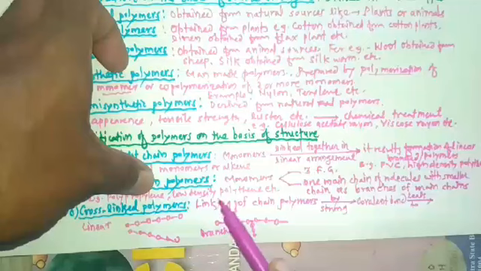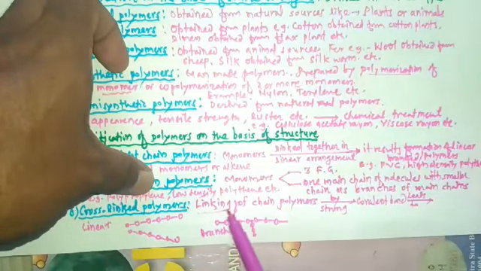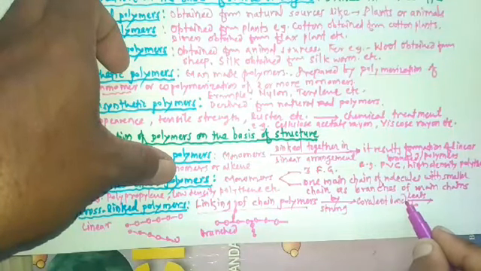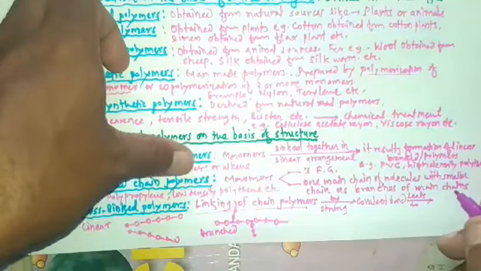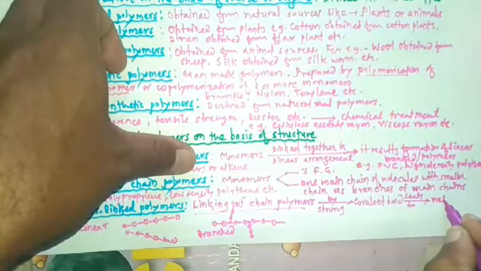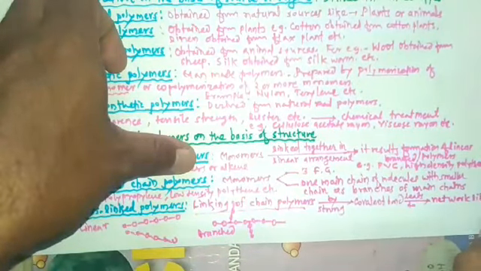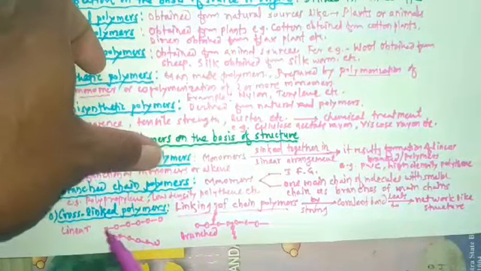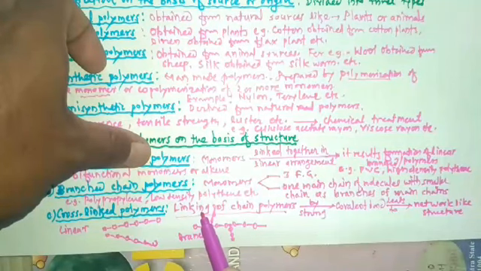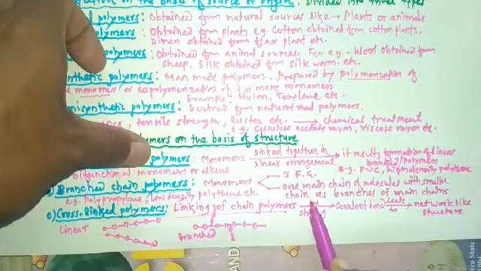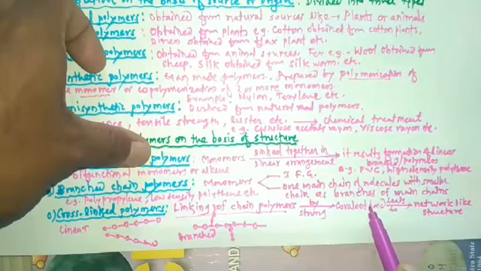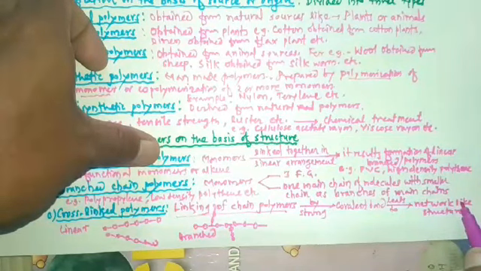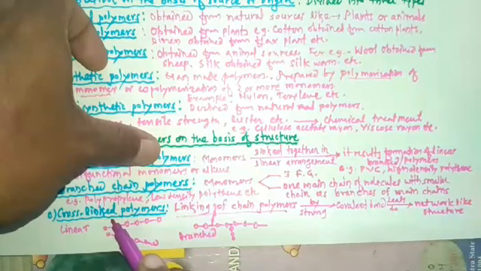In cross-linked polymers, linking of chain polymers by strong covalent bonds takes place, and it leads to a network-like structure. Such polymers are called cross-linked polymers.